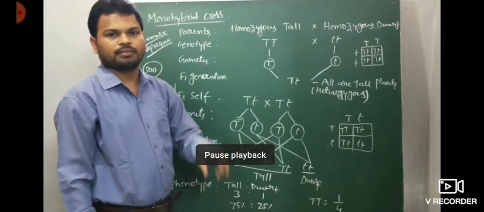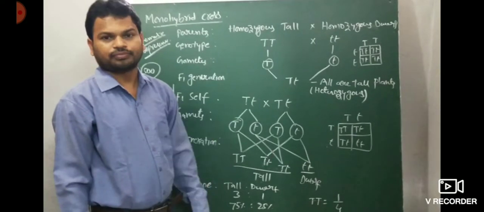In a monohybrid cross, the formula used by Mendel is (ax + by) whole square. Sometimes a question may ask what formula Mendel used in a monohybrid cross: (ax + by) whole square.